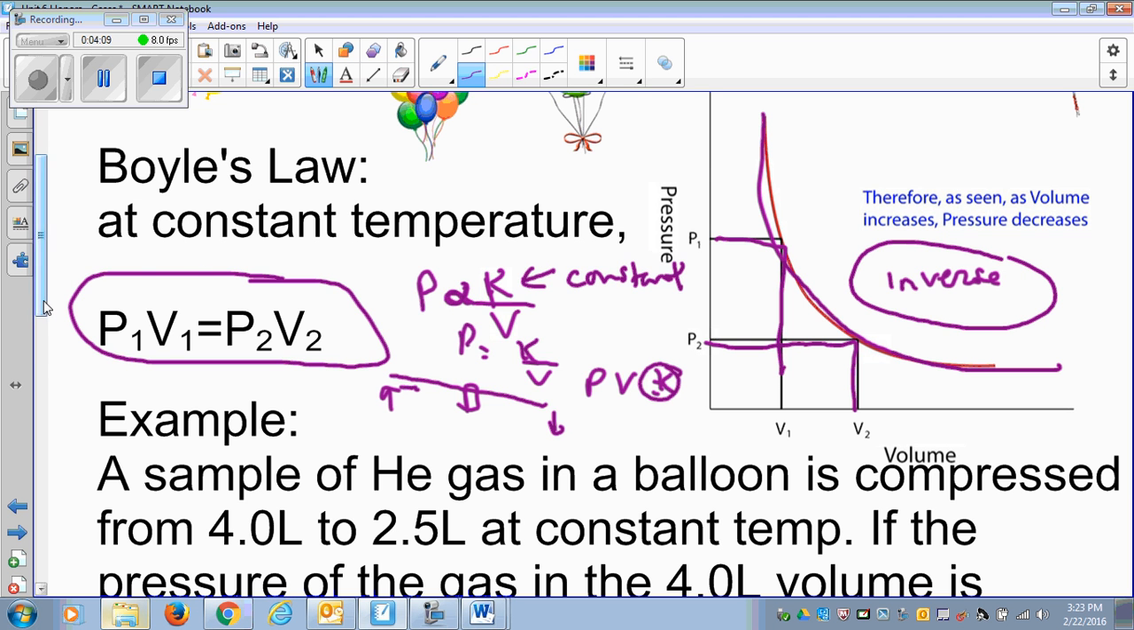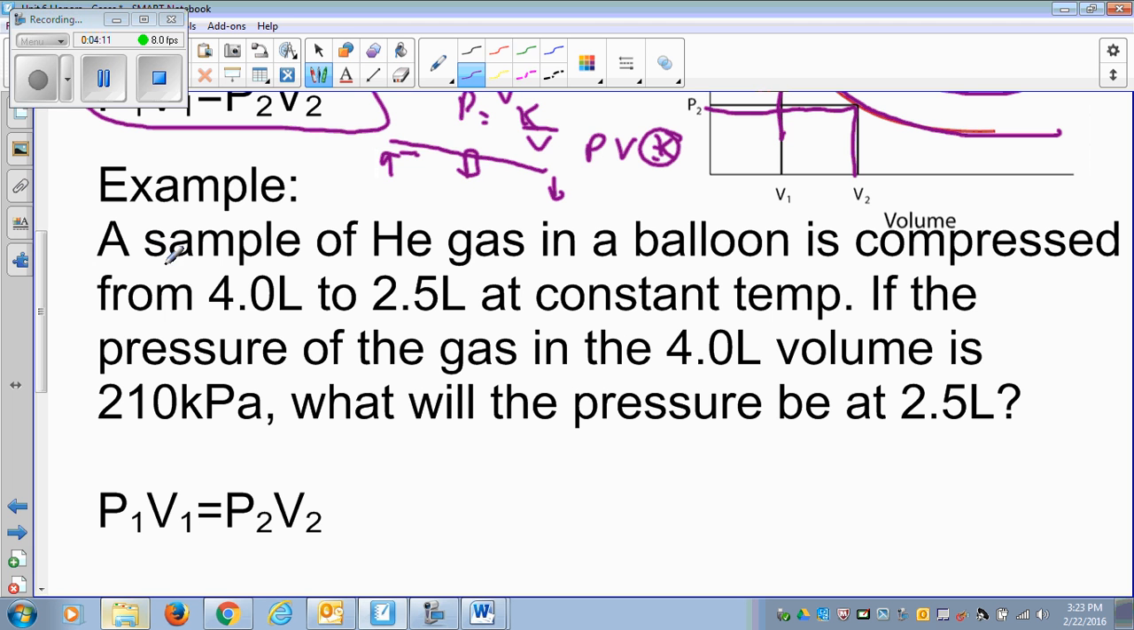Okay, so let's talk about how we solve the question. A sample of helium gas in a balloon is compressed from 4 liters, so this is volume 1, to this, volume 2. If the pressure of the gas in the 4-liter volume is 200 kPa, so for this one the pressure is P1, what will be the second pressure? So I need to calculate the P2.